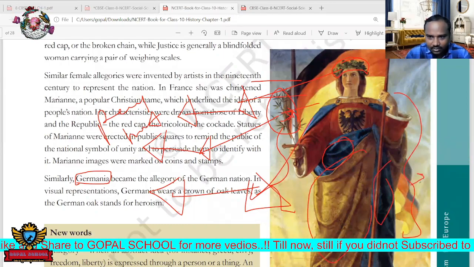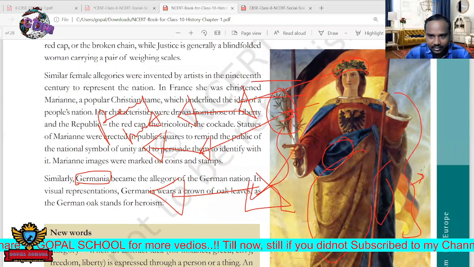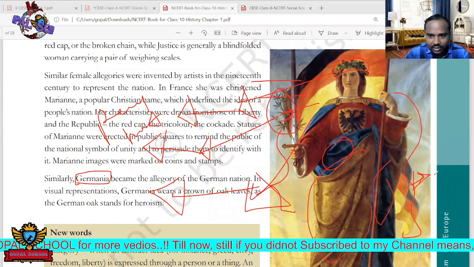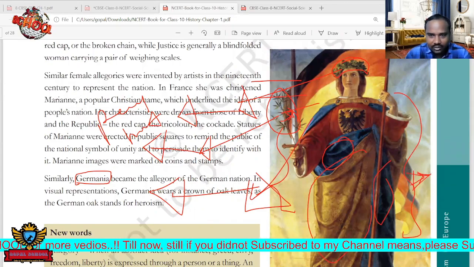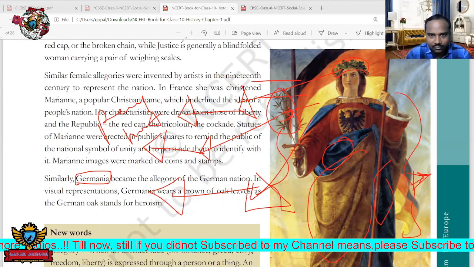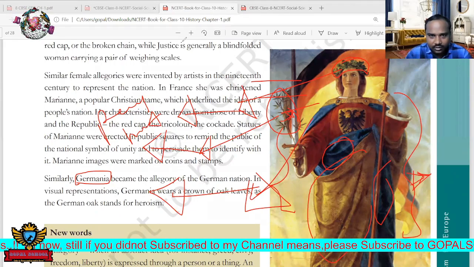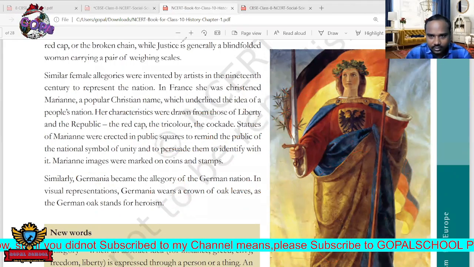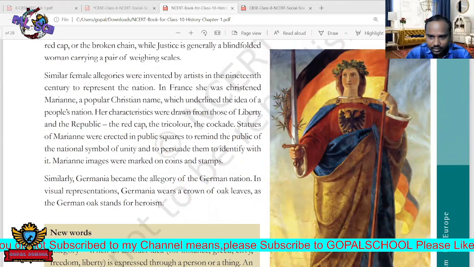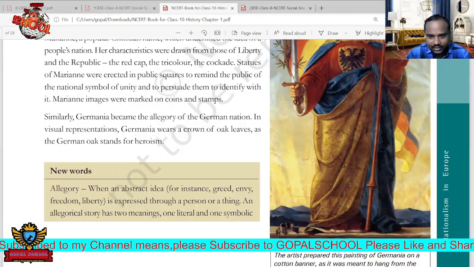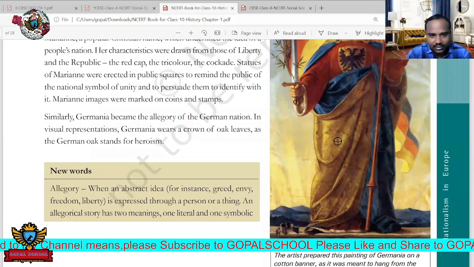Like Bharat Mata. Nowhere is there a Bharat Mata. We just consider our country to be like Bharat Mata. Even French and German people read about our Bharat Mata in their textbooks.